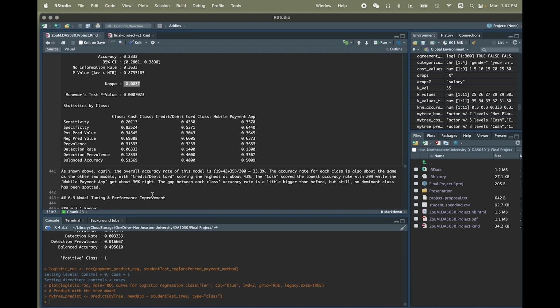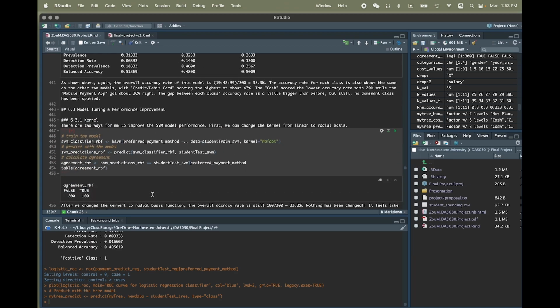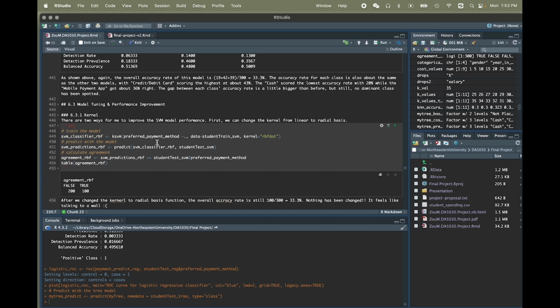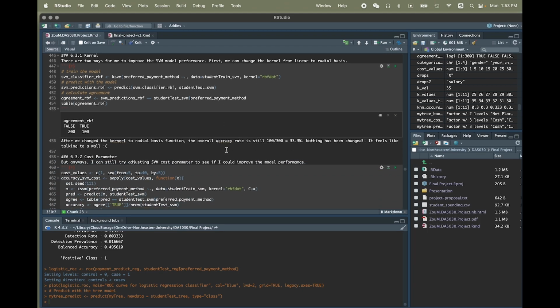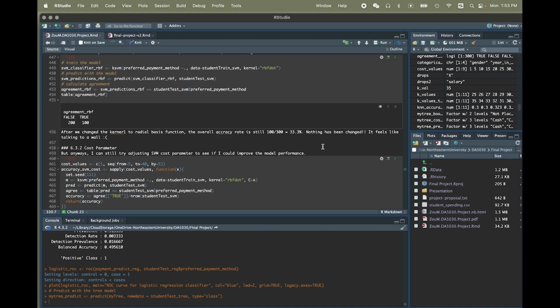So at this time, I'm seriously doubting if there's anything I can do to improve the model, and that's when I started tuning the SVM model. I set the kernel from linear to the radial basis one. So the accuracy rate is still 33.3%. Nothing has changed. It feels like talking to a wall.